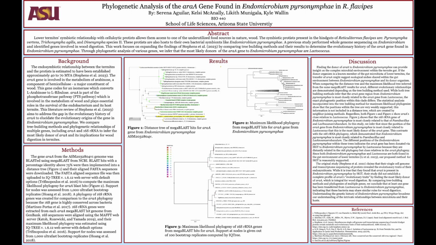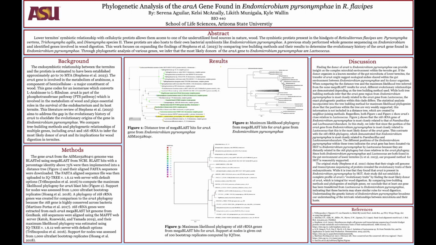Support for nodes was assessed from 1,000 ultrafast bootstrap replicates, which involved generating multiple datasets by randomly sampling observations with replacement from the original dataset. A phylogeny of 16S rRNA genes was created for comparison to the ERA-A phylogeny because the 16S gene is highly conserved across bacteria. 16S rRNA genes were extracted from each ERA-A megablast hit genome from GenBank. 16S sequences were aligned using the MAFFT web server, and their maximum likelihood phylogeny was estimated using IQ-TREE, with the default option selected. Support for nodes was finally assessed using 1,000 ultrafast bootstrap replicates.